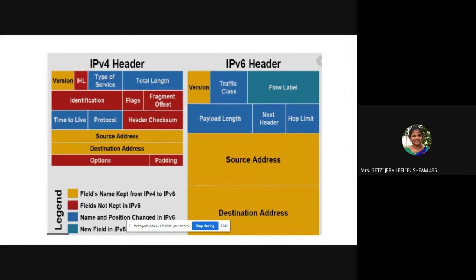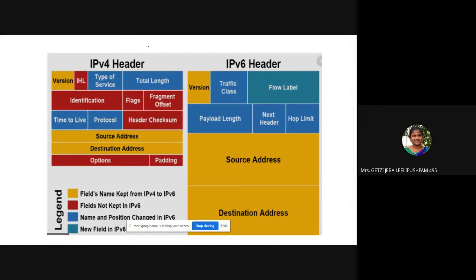Then in IP version 6, we discussed the address representation, the different types of address, and how IP version 4 and version 6 can work together. So with this, the addressing part, the major functionality of the network layer, is done. Now we are moving to the very important part called the header.